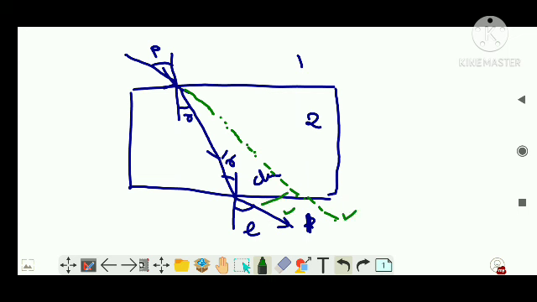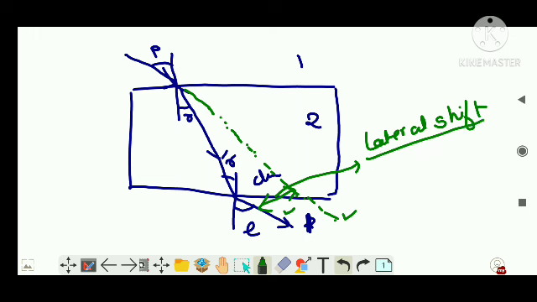So there has been a deviation, right? This deviation is known as lateral shift, right? This is known as lateral shift of the ray. Clear? That is, the emergent ray will be parallel. This emergent ray is parallel to the incident ray, right? These both are parallel, but there will be a lateral shift from the incident ray, right?